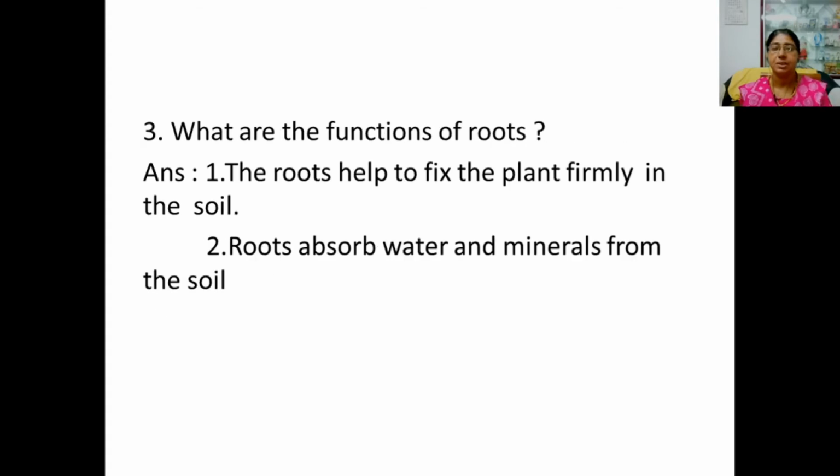Third question, what are the functions of roots? Don't make confusion, functions of root and stem are also there. So, important function of root is: roots hold the plant firmly in the soil, and roots absorb water and minerals from the soil.